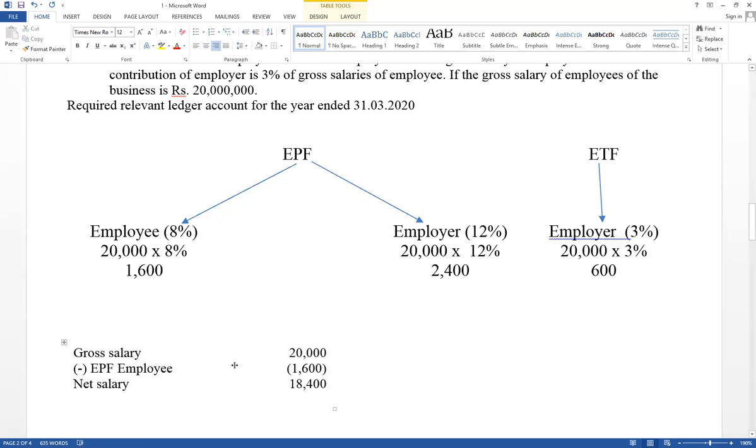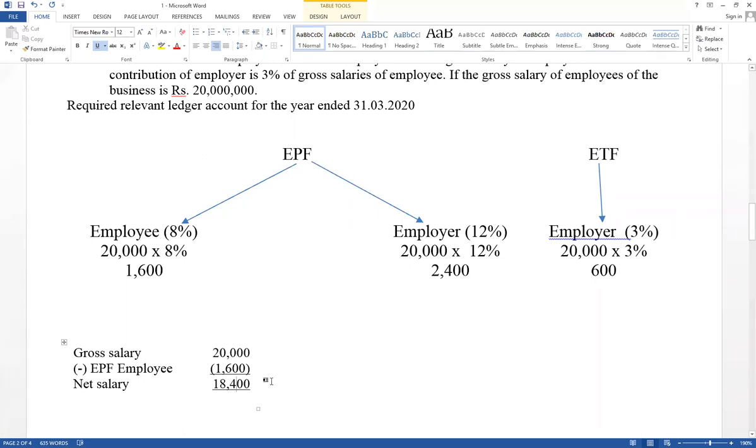For EPF, both employee and employer give their contribution, but for ETF only the employer gives their contribution. And think how to calculate the value. As well, when the business is going to pay salary, the contribution of the employee should be deducted from gross salary, and the balance part is paid in cash. Therefore, this is the value paid in cash. This is called net salary. Salary equals 20,000, but the employee also gives their contribution. Therefore, the contribution of the employee is deducted from gross salary. This is the value paid in cash as a salary.